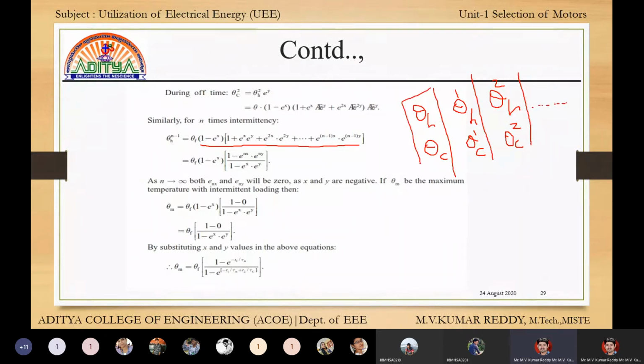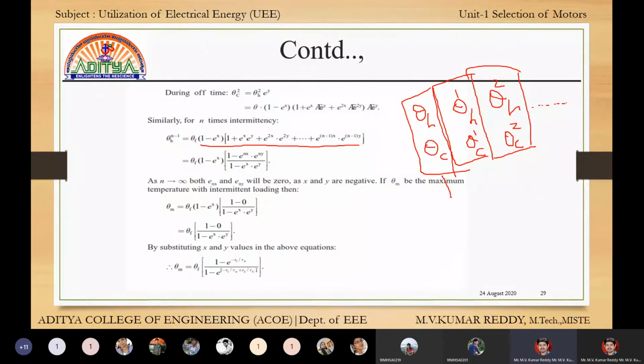For this first condition we get one final equation, and for the second condition we get another final equation. For the third one we will get another final equation.